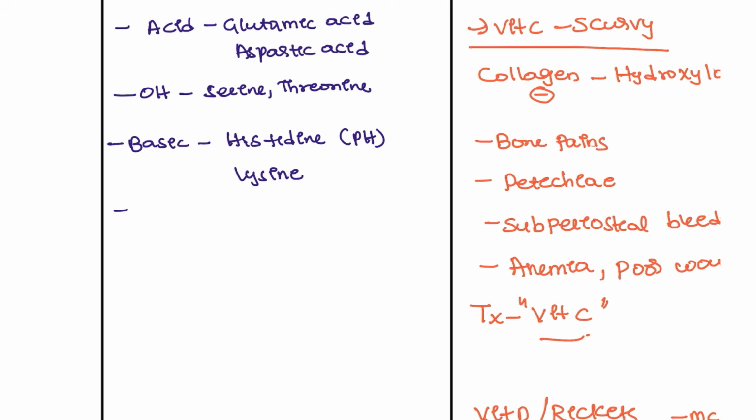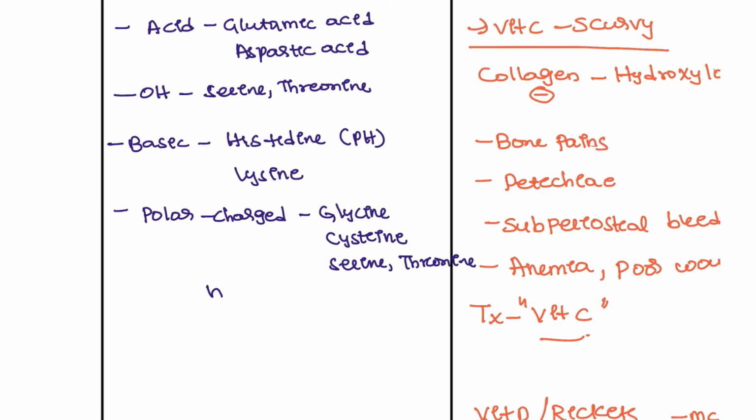Next, coming to polar and non-polar. First we have to see the polar type. Polar plus charged, and in the polar, you have glycine and cysteine and also serine and threonine.